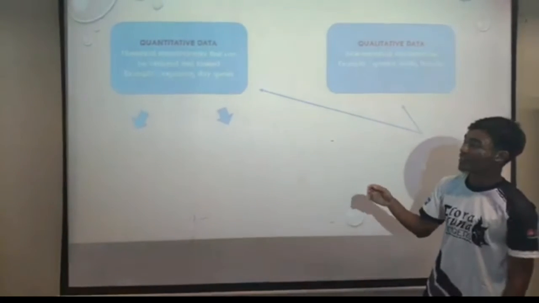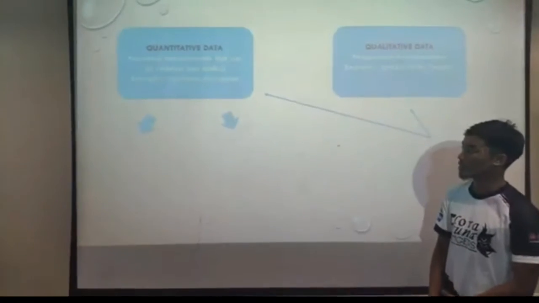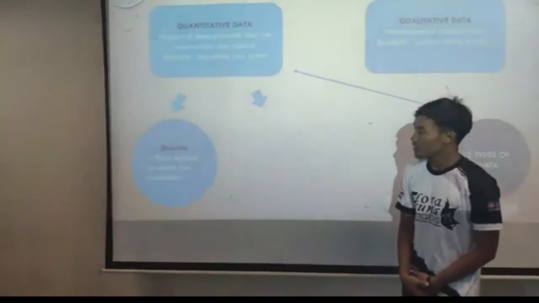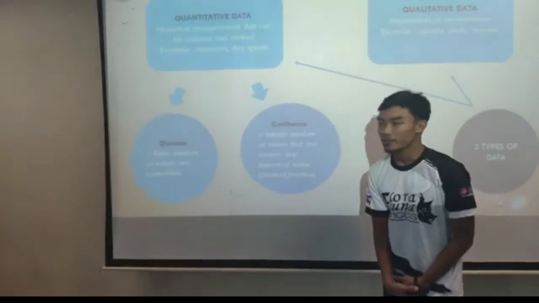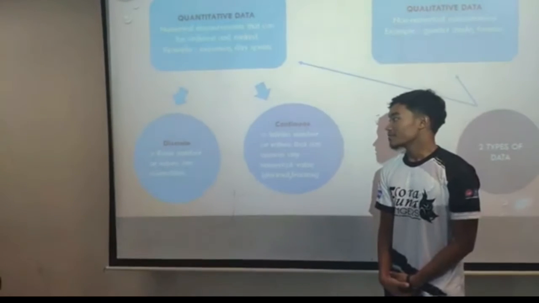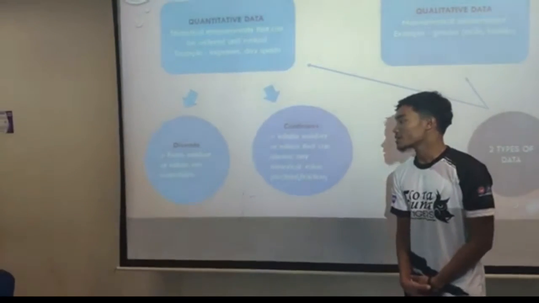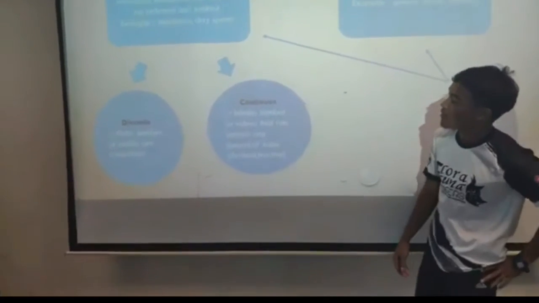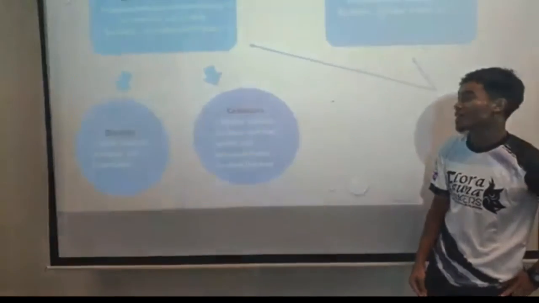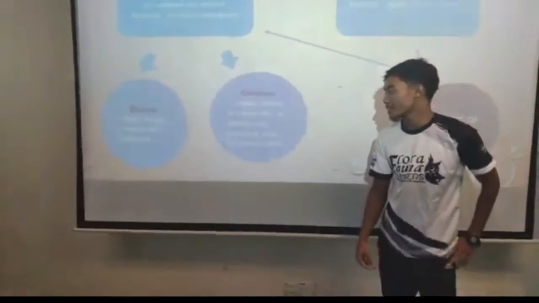Quantitative data can be divided into two groups, discrete and continuous. Discrete means a finite number of values that are quantifiable, and continuous means an infinite number of values that can assume any numerical value.